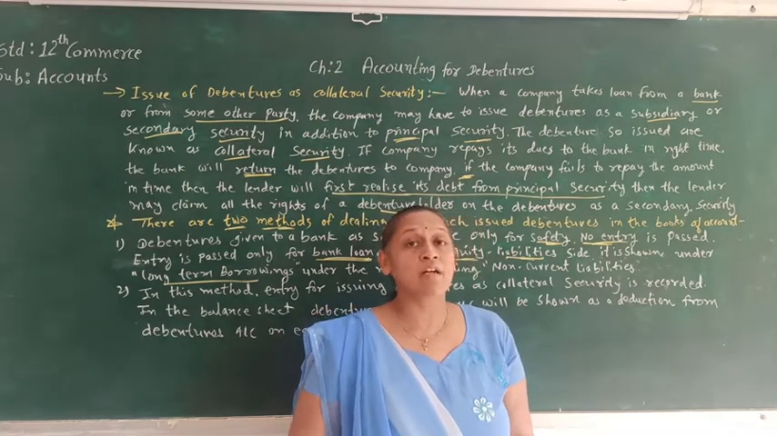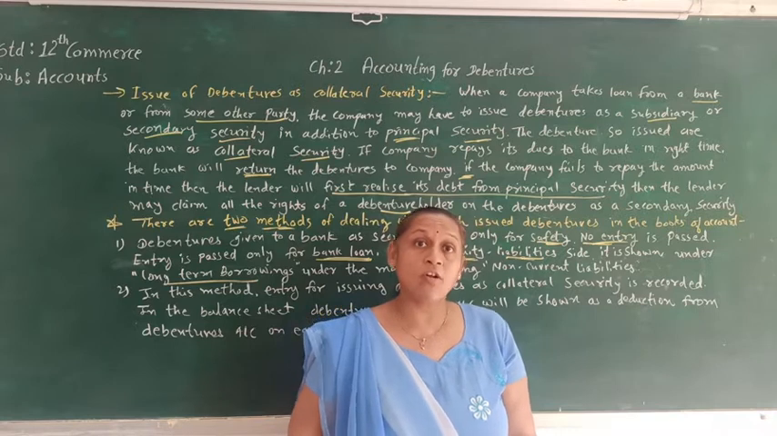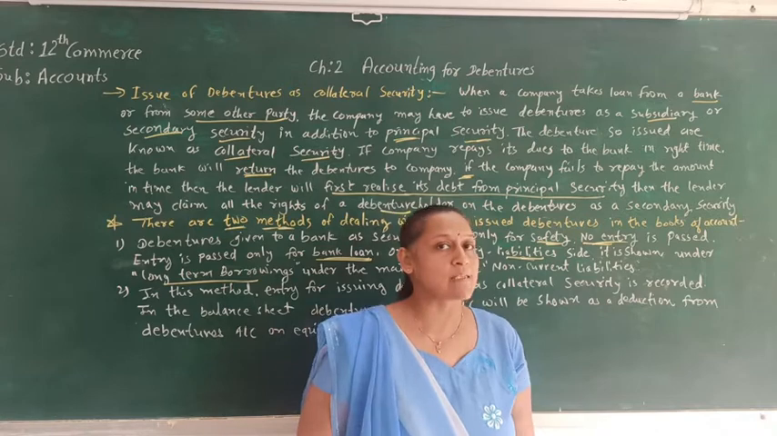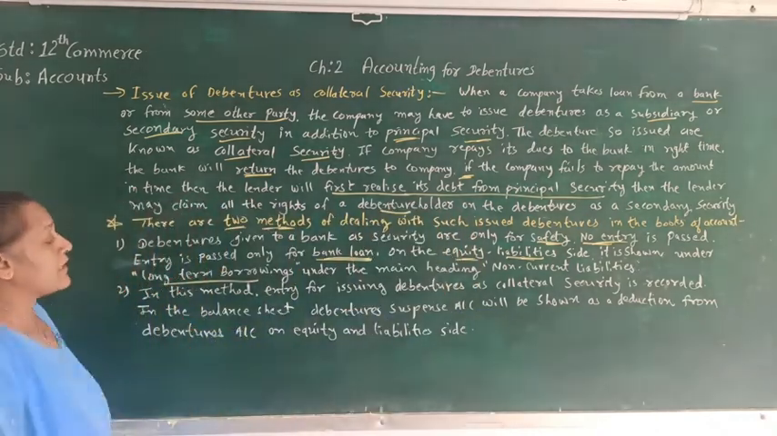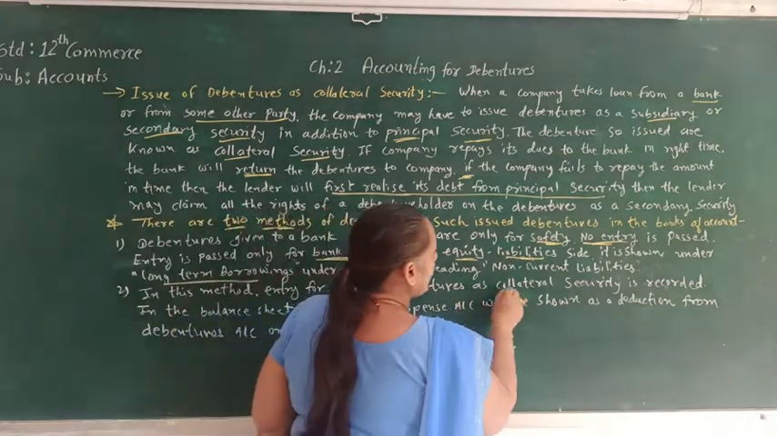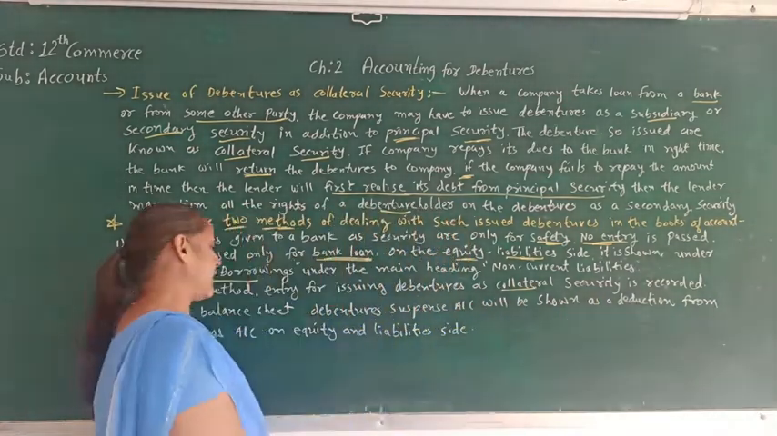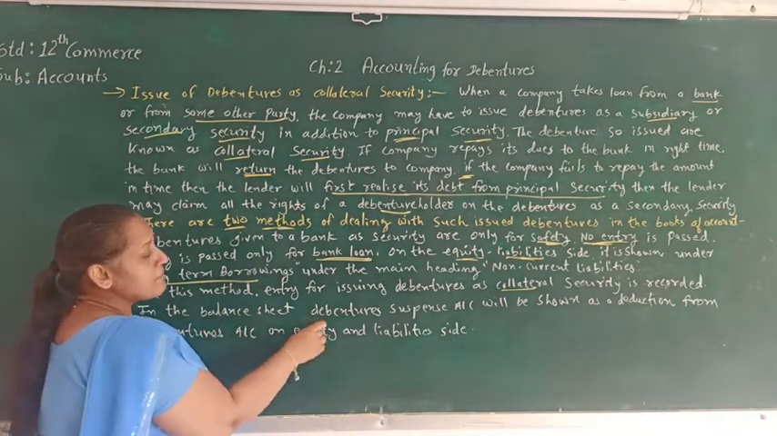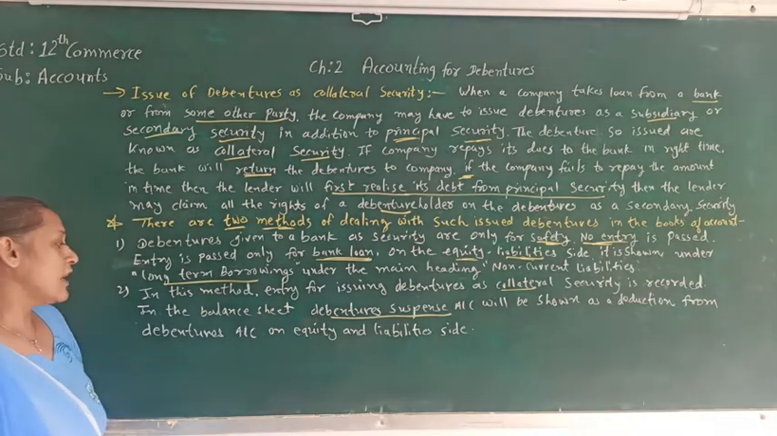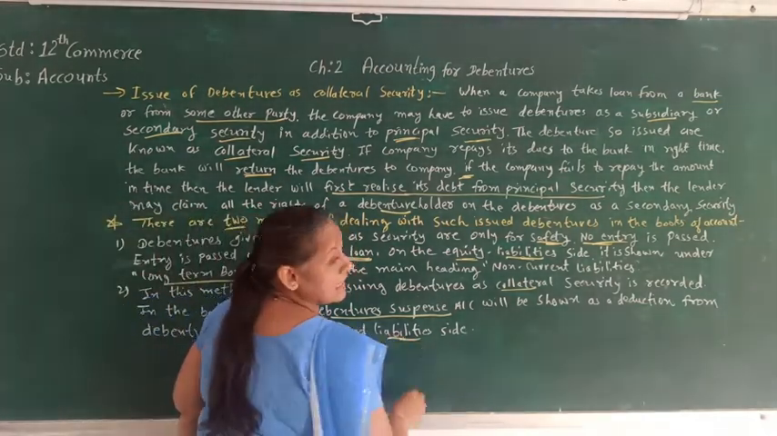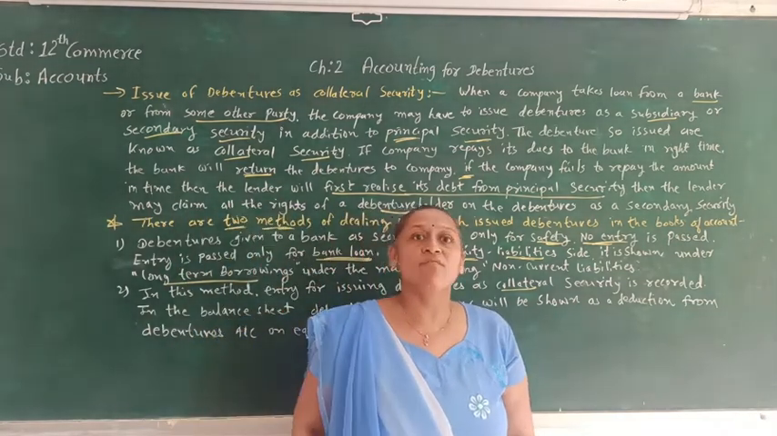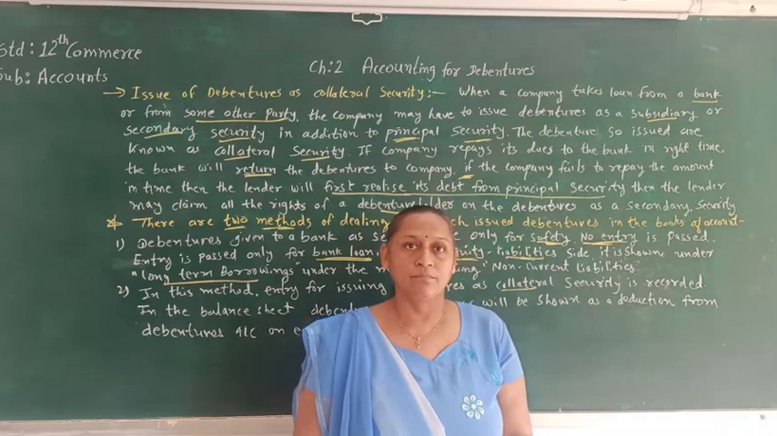In the second method, we are going to pass the entry for the bank loan as well as the debentures, and for that we are going to open an account called debenture suspense account. So in the second method, the entry for issuing debentures as collateral security is recorded, and in the balance sheet, the debenture suspense account will be shown as a deduction from the debentures account on the equity and liabilities side under long-term borrowings. So these are the two ways. Let's see the same with illustration number 10.